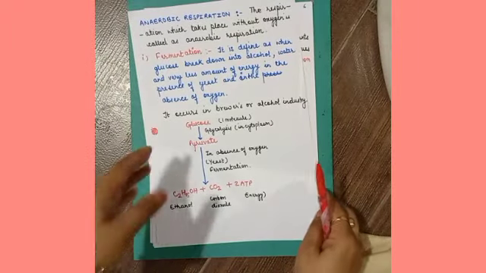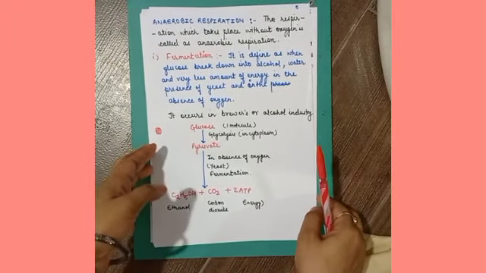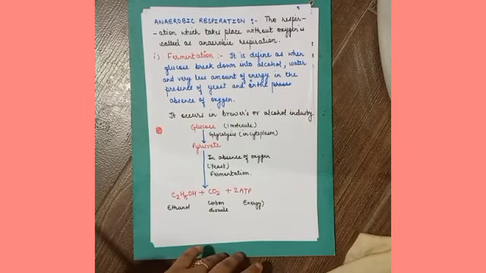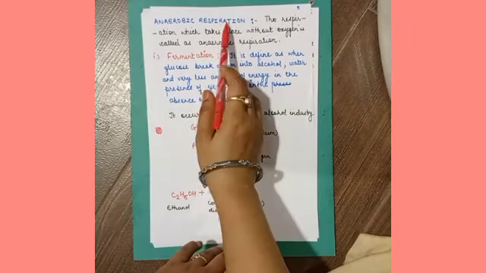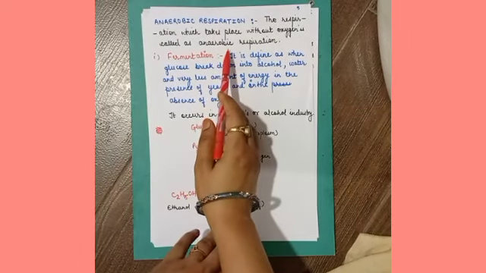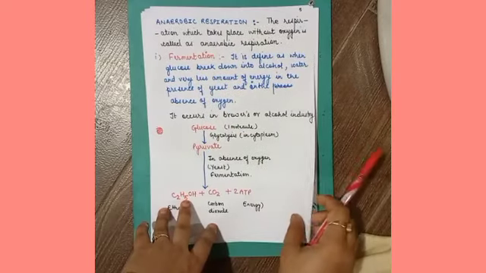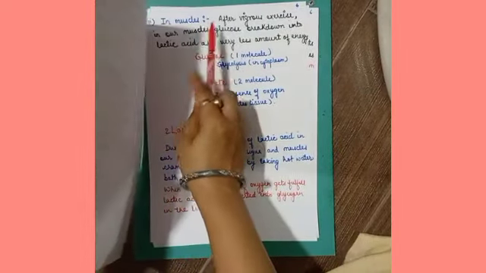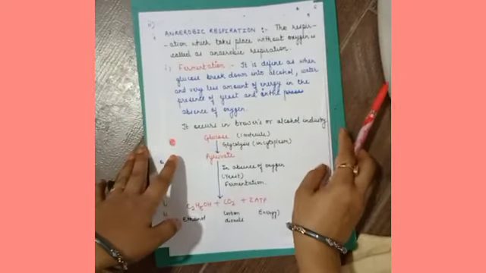Now, next, anaerobic respiration. The respiration which takes place without oxygen is called anaerobic respiration. And this anaerobic respiration is again classified into two parts: fermentation, and the second is occurring in our muscles. This fermentation occurs in yeast.